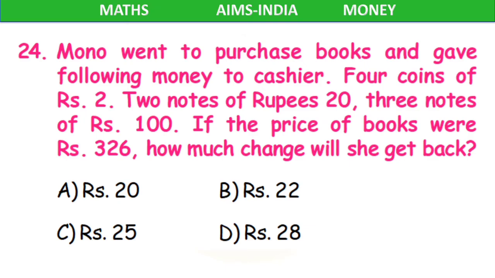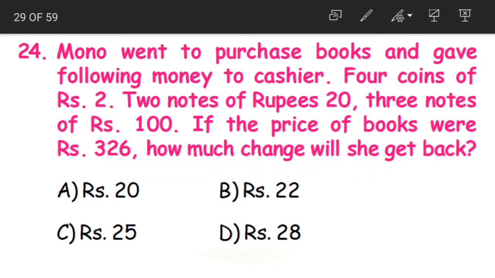Next question 24. Mono went to purchase books and gave the following money to the cashier: 4 coins of 2 rupees, 2 notes of 20 rupees, 3 notes of 100 rupees. If the price of the books was 326, then how much change will she get back? First, let us understand the amount that she has given. Let us count the total amount.